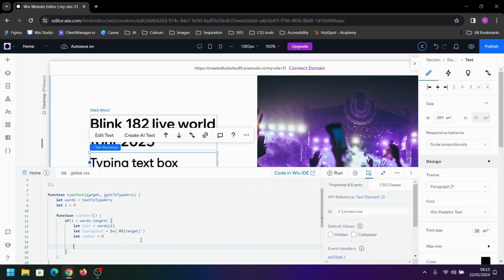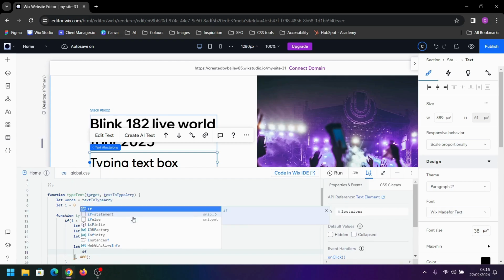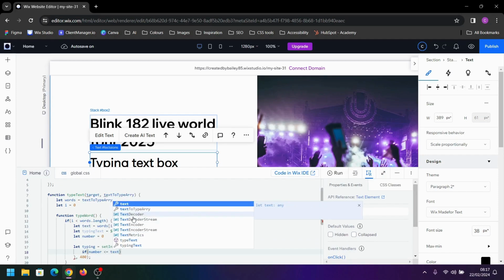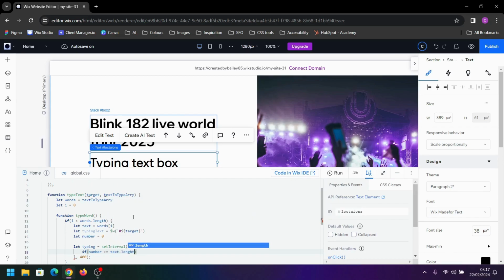Now we're going to create an interval that runs to start typing out the text. Then we're going to create another variable called typing, and that's going to equal a setInterval, and we want this interval to run every 400 milliseconds. I'm going to create another if statement. We're going to type if brackets number is less than or equal to text.length.